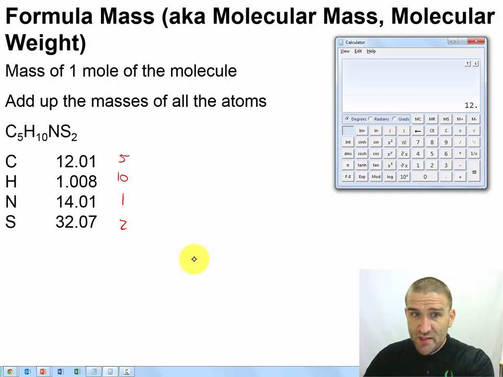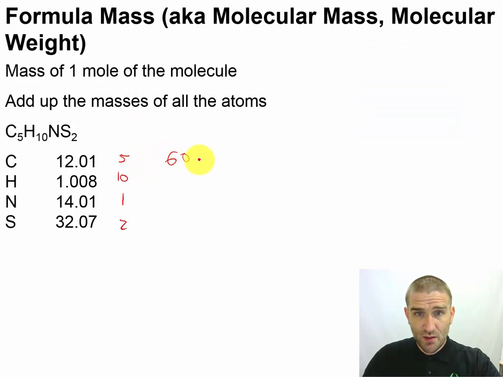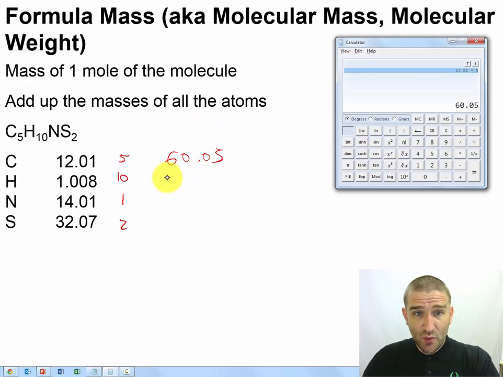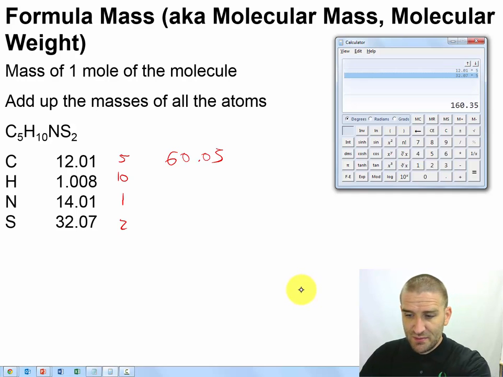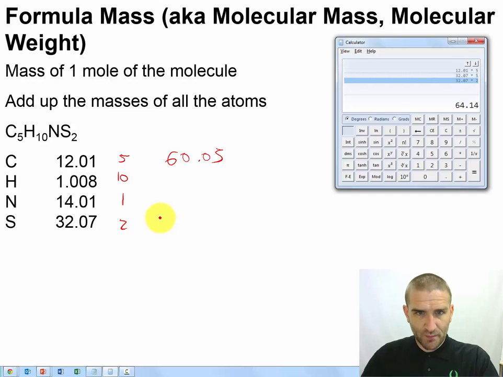Okay, so we have 12.01 times 5. That's going to give me 60.05. Now I do recommend that you write this down and not just chain them in your calculator, and we're going to see why in just a moment. Okay, so then we do our, now that one's going to be easy. I'll just write that one in a second. That one's also going to be very easy, so let's just do this bottom one. So it's 32.07 times 2, there we are, 64.14.